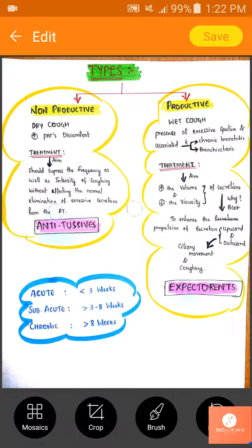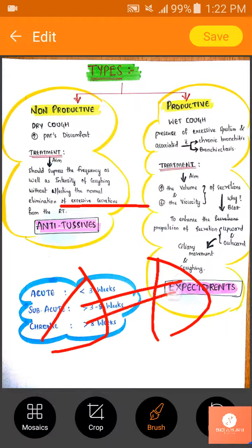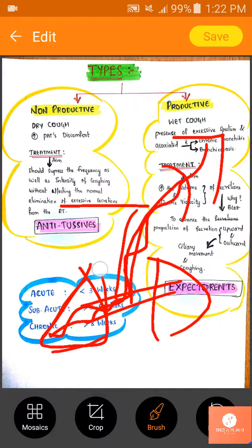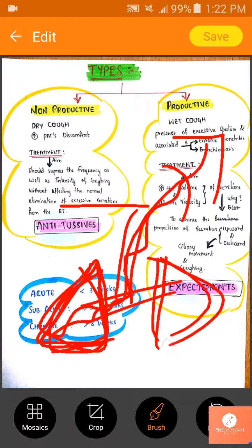And the third one is excessive secretions. Already in dry cough I told you that the epithelial tissue is irritated, and if the drugs we are using expel out more secretions from our respiratory tract, which will keep our respiratory tract moist, then it will become still more irritating.